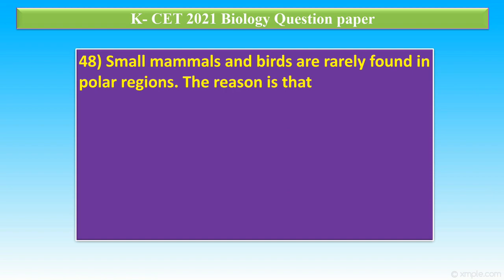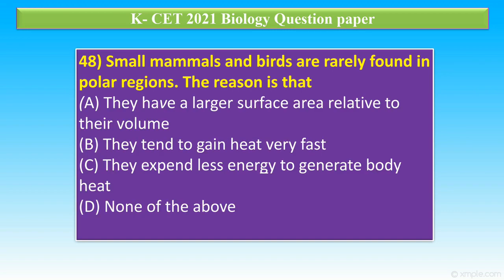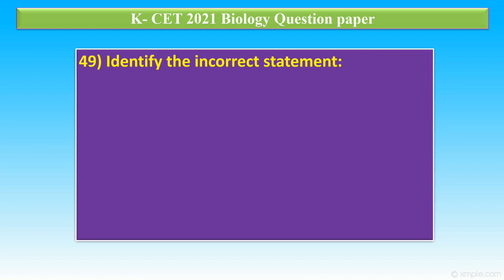Question number 48. Small mammals and birds are rarely found in the polar region. The reason is that option A, they have a large surface area relative to their volume. Option B, they tend to gain heat very fast. C, they expend less energy to generate body heat. D, none of the above. The correct answer is option A. They have a larger surface area relative to their volume.